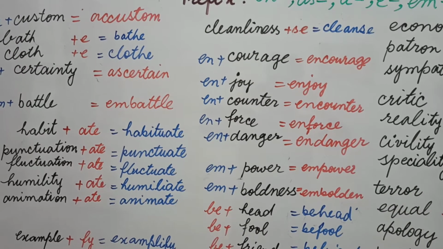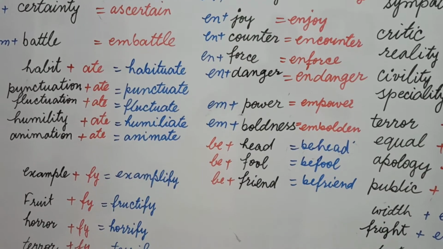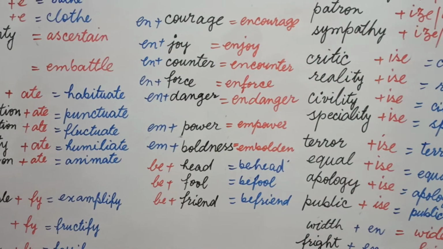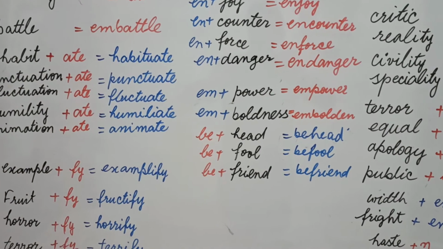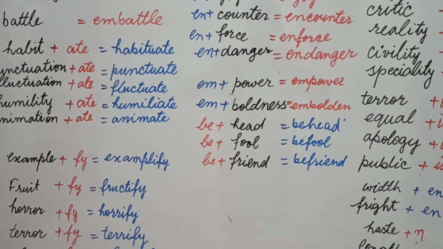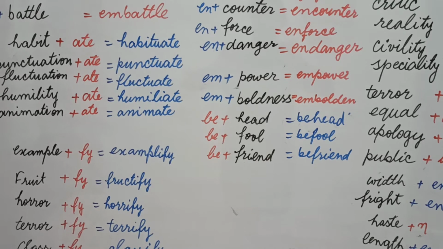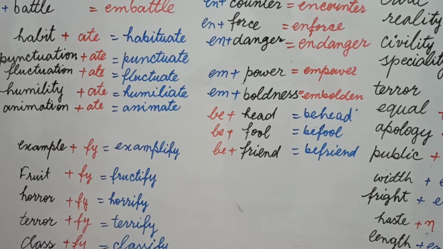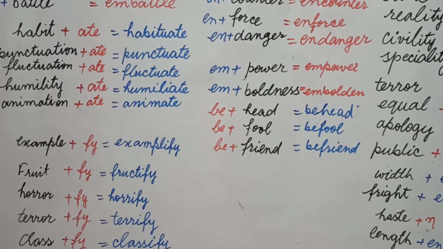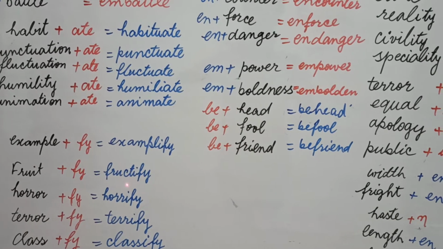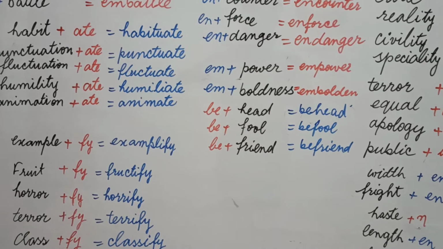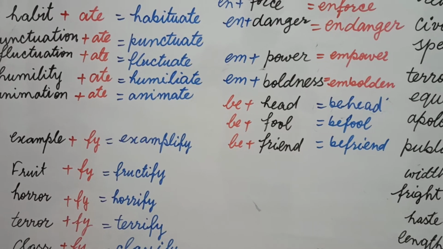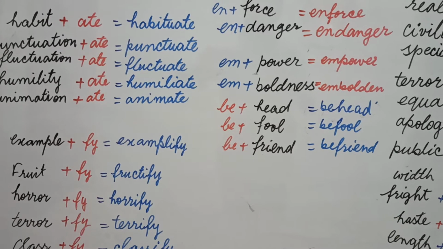Animation, animate. Now the new segment of these words is here. Students, there are so many, and one of the segments is based on the suffix -fy. Example: exemplify; fruit, fructify. Students, when we create this verb, we add c here, and it doesn't become fruitify, but it becomes fructify. This spelling should be taken care of.